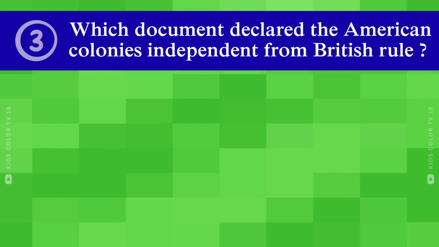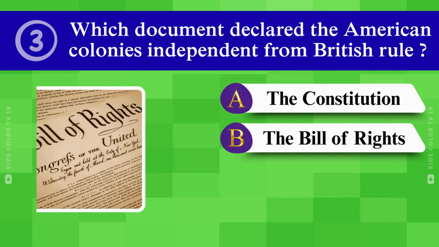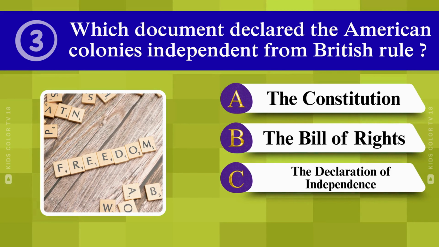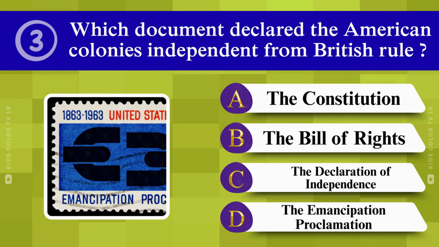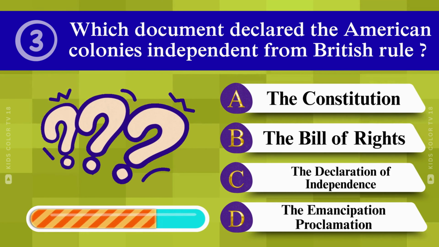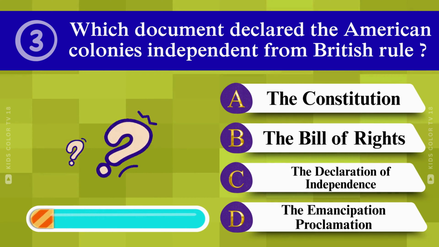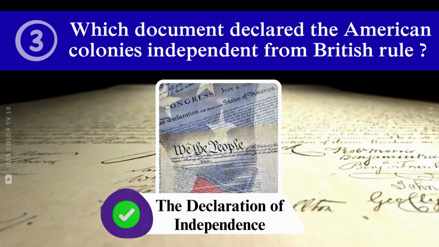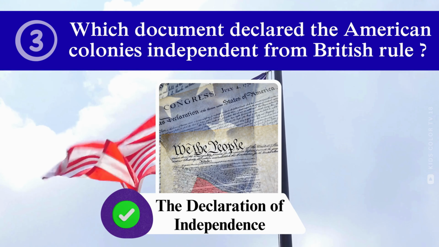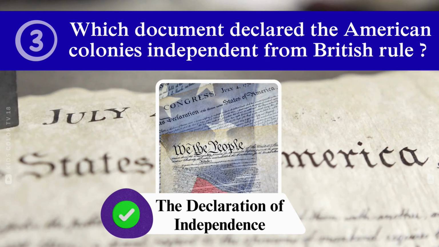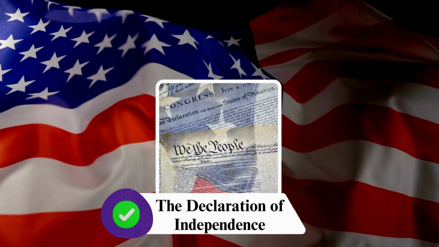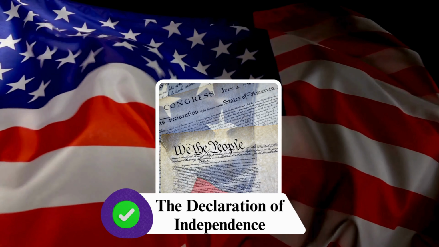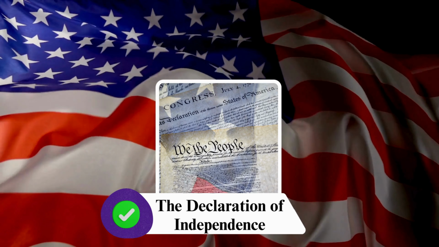Which document declared the American colonies independent from British rule? The Constitution, the Bill of Rights, the Declaration of Independence, the Emancipation Proclamation. The Declaration of Independence, adopted on July 4, 1776, declared the 13 American colonies independent from British rule, marking the birth of the United States.